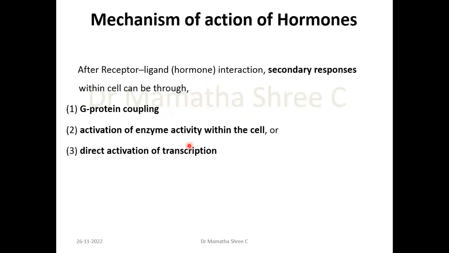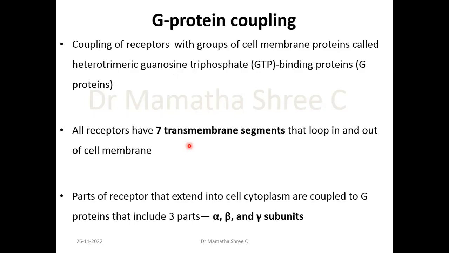So till now, where are we at? We studied what a hormone is, we studied the classification of hormones. Now we are studying the mechanism of action of hormones, wherein the hormones are released by a gland or a neuron and are released into the bloodstream. Now they have reached a target cell. They are now bound to a receptor. Now, after binding to the receptor, how are we going to get a response? Firstly, it can be through G protein coupling.